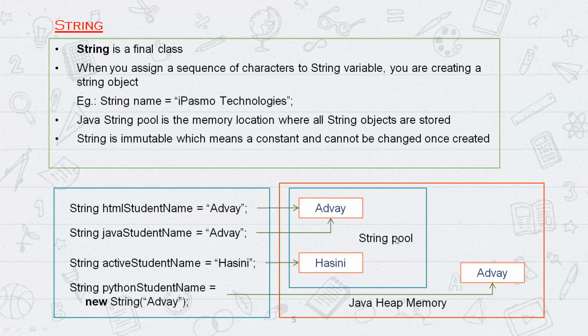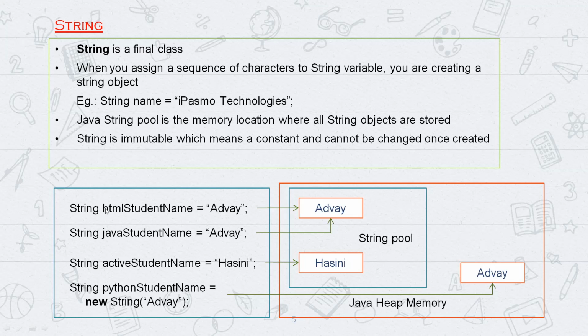Within the JVM there is a string pool, a memory location. All the objects of type String are stored inside the string pool. You can see it this way: Advay is there, so it will hold a memory location, and inside that location it will store Advay.